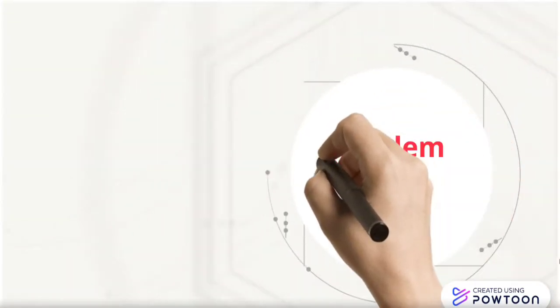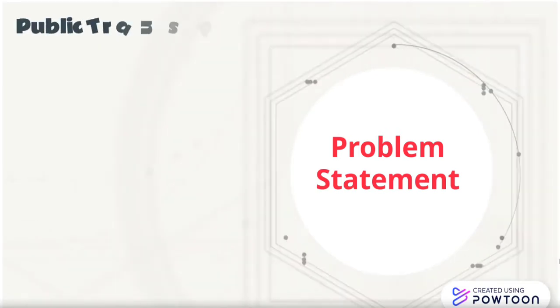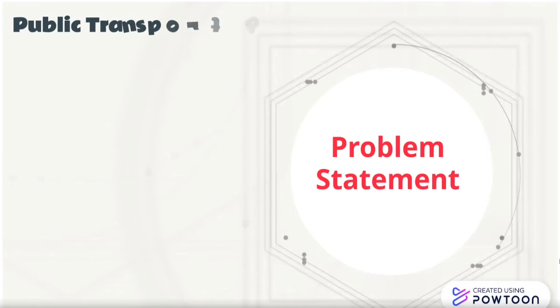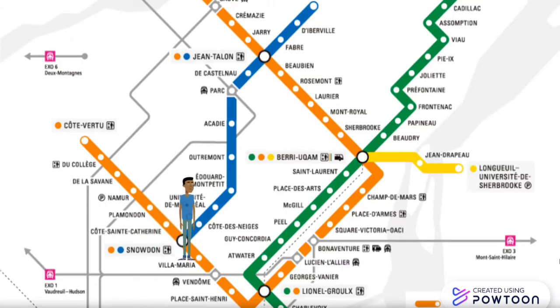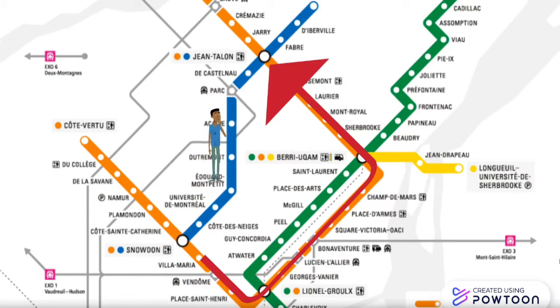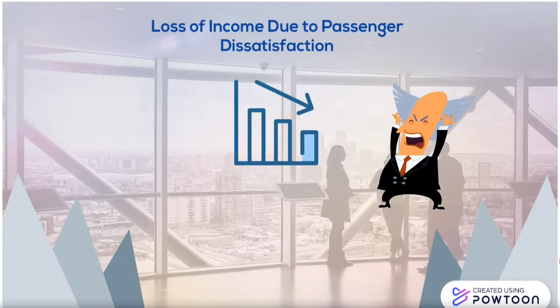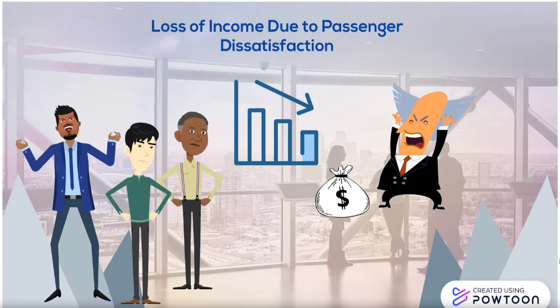Public transport disruptions can result in major impacts for passengers and operators. For public transport users, these disruptions can increase passengers' nominal travel time, in-vehicle time, and transfer time. For public transport service providers, it can result in rescheduling costs, revenue losses, reimbursement costs, and penalties. Incidents and breakouts can force passengers to travel via routes that would be illogical or non-optimal during undisrupted operations. Eventually, in the long term, disruptions may lead to a loss of income if ridership levels decrease due to vulnerability and unreliability of the public transport system and passenger dissatisfaction.